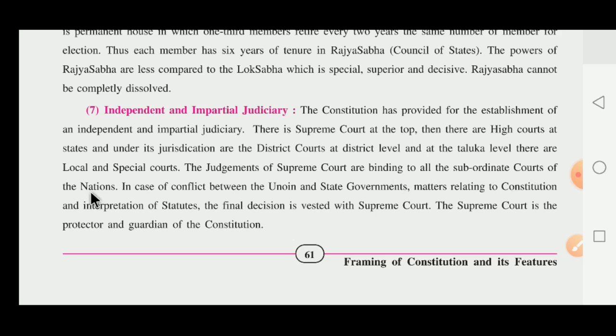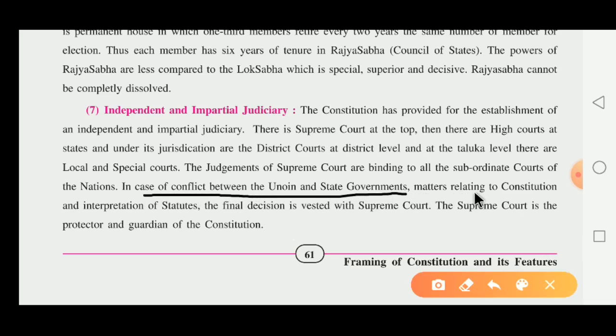In case of any conflict between the union and state governments, concerning the constitution and the interpretation of statutes, the final decision is vested with the Supreme Court, and it is followed by both governments.